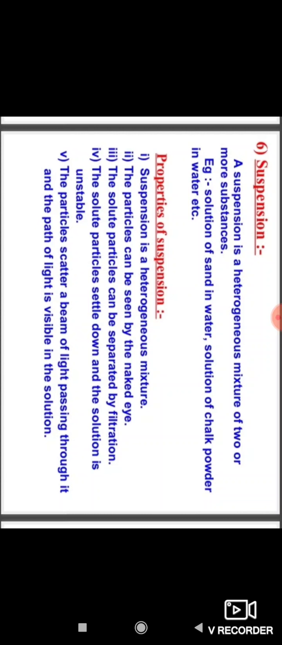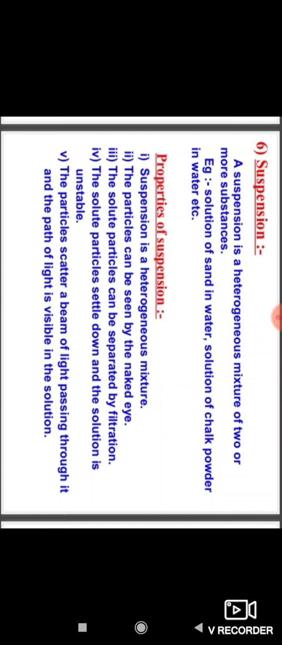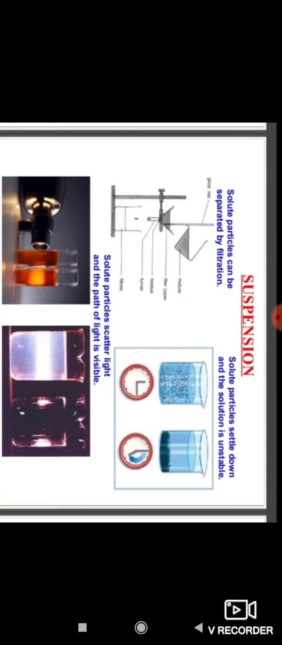A suspension is a heterogeneous mixture of two or more substances. For example, a mixture of sand in water and chalk powder in water are examples of suspension, because it is a heterogeneous mixture and it contains two or more substances.